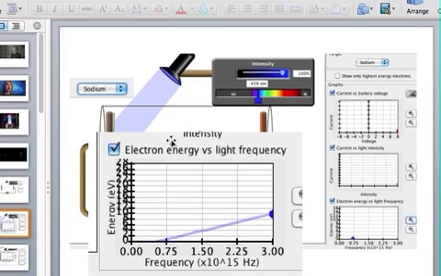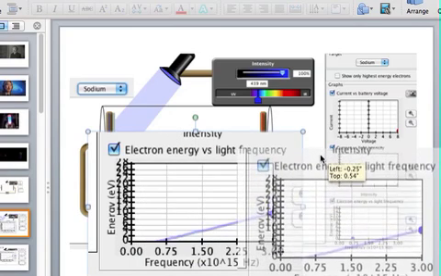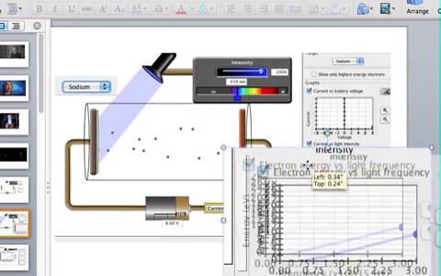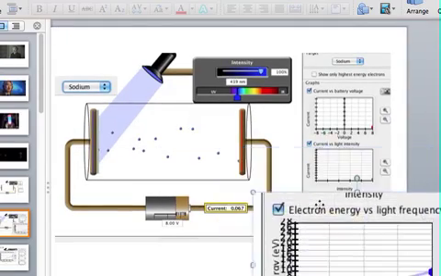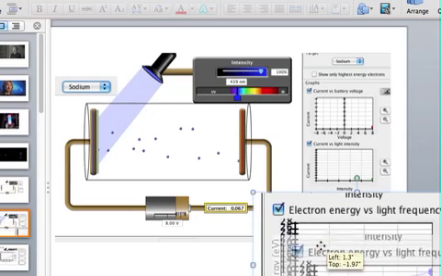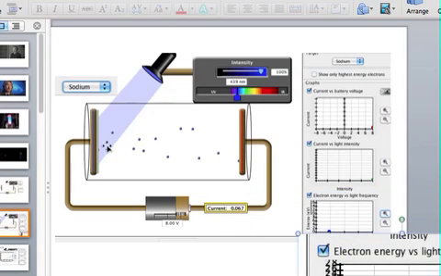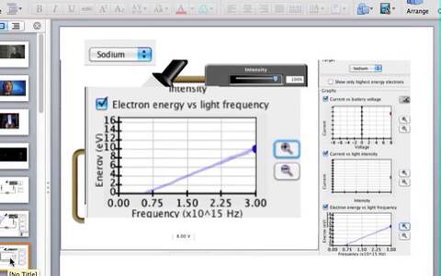But what happened right here is I'm going to move this one away, and then what happened? This light, this one is sodium light, and it makes the electron move, right? This one makes the electron move because this light behaves like a particle this time. And then in the next slide, I'm showing you the frequency. This frequency right here is the minimum frequency to move an electron.